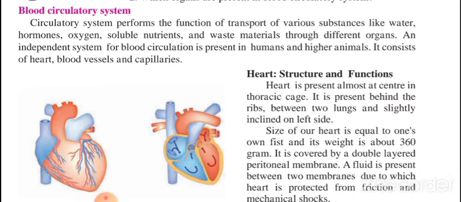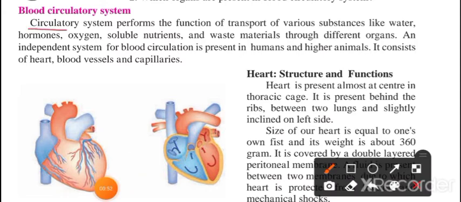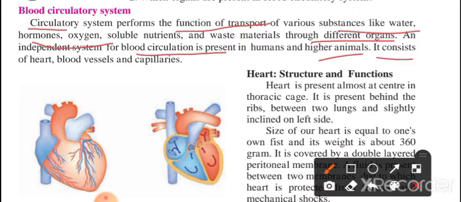First of all, I am reading the first passage. Listen carefully. Then we will go ahead with the explanation. Circulatory system performs the function of transport of various substances like water, hormones, oxygen, soluble nutrients and waste material through different organs. An independent system for blood circulation is present in humans and higher animals. It consists of heart, blood vessels and capillaries.